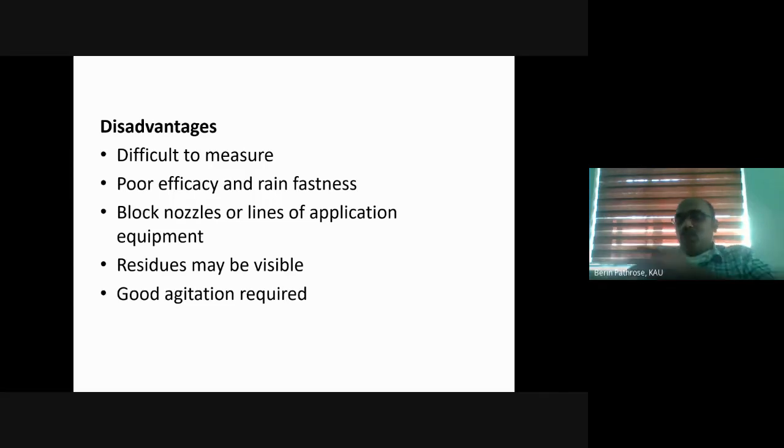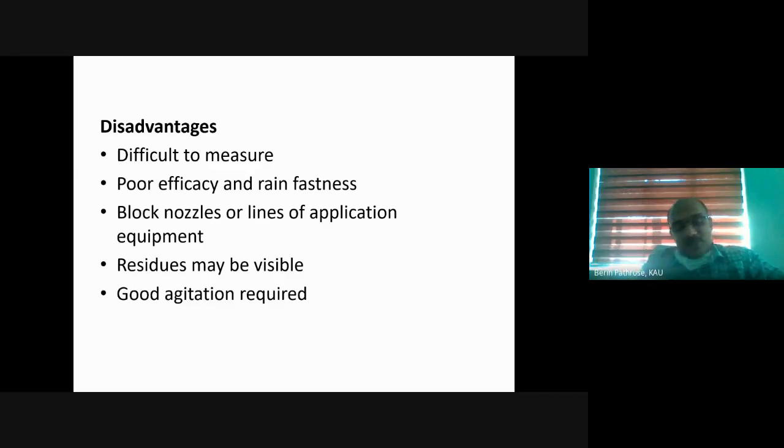You might have seen grapes. I believe you have seen a white powdery coating on grapes, which is extremely common. That is nothing but because of the use of a wettable powder formulation.